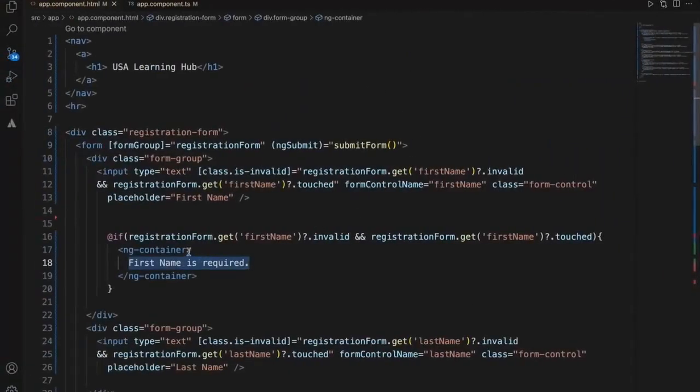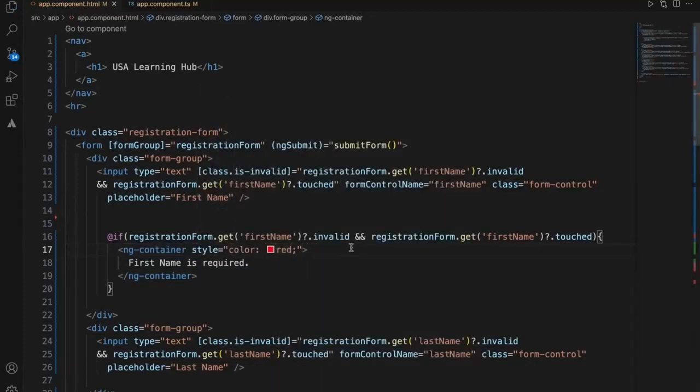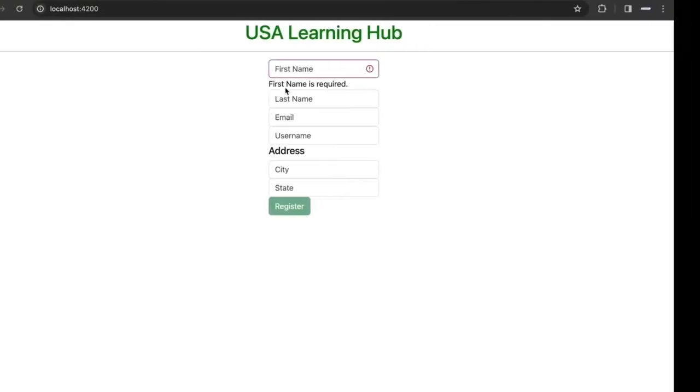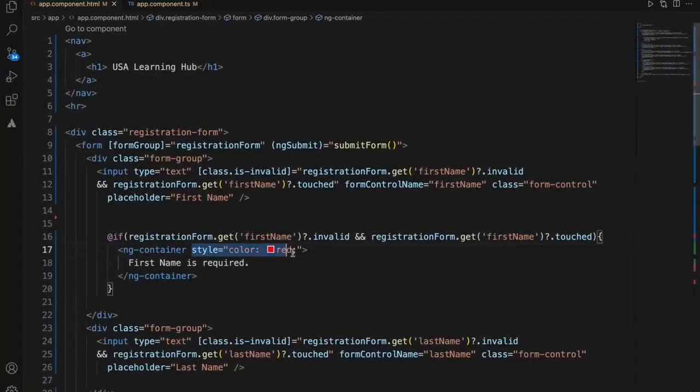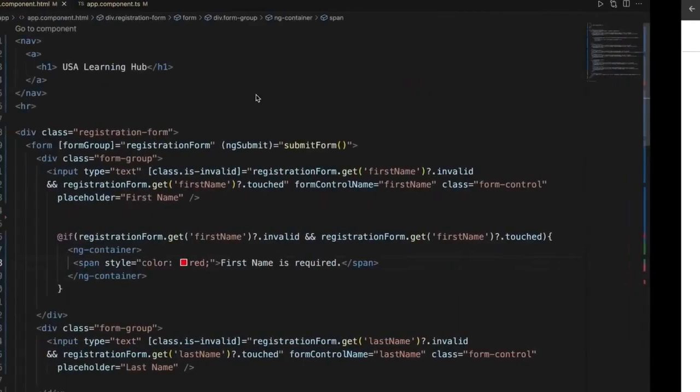Let's just simply say color red, just to view it better. The container is not applying, so we can simply add a span tag. We'll see. Now if you see, this is how we can apply the validation and create the form with the form group.